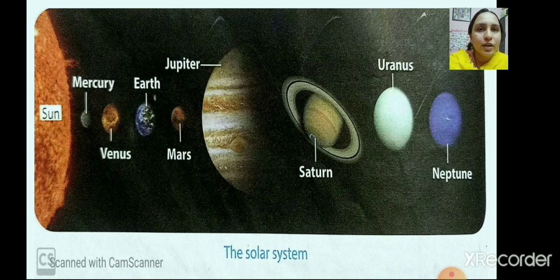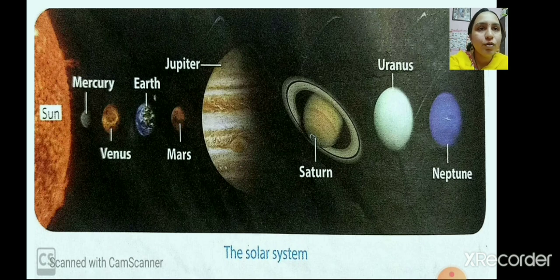Okay, here you can see the sun is in the center, right? And you can see the planets like Mercury, Venus, Earth, Mars, Jupiter, Saturn, Uranus and Neptune. Can I repeat again? Yes, here the sun is in the center and you can see the other planets. Okay, so apart from this, you have meteors and rocks and comets, which are revolving around the sun.